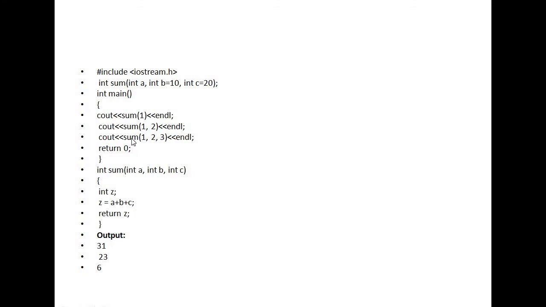Whenever I call the third function, sum 1, 2, 3, the compiler directly jumps to the definition part. 1 is assigned to A, 2 to B, 3 to C. So 1 plus 2 plus 3 is 6. In the first case, default values of B and C are assigned. In the second case, the default value of C is assigned. In the third case, all the default values are ignored because three values are passed.